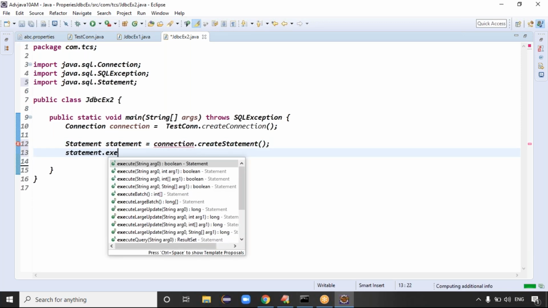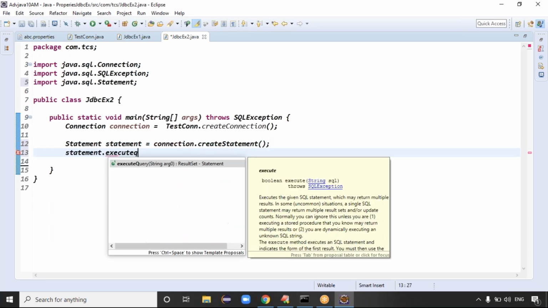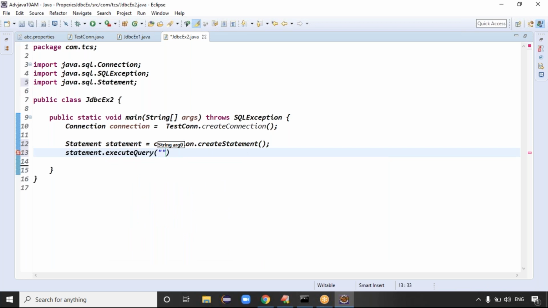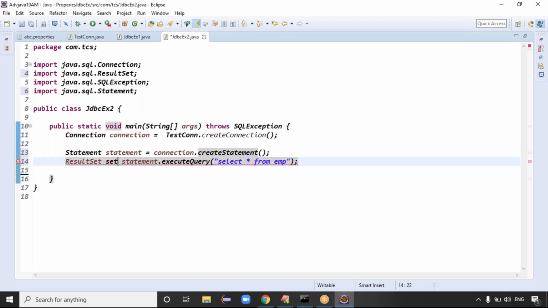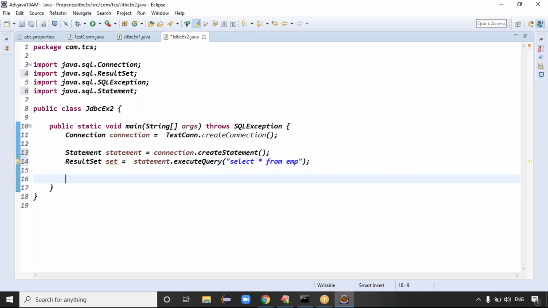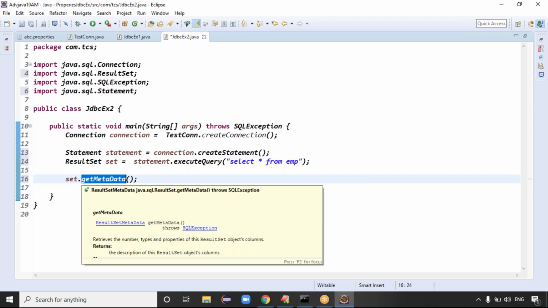We can write statement.executeQuery method, guys. Let me write select star from the EMP table. It returns a result set object, so the result set object is ready. Exactly, guys. On the result set object, simply we can call the rs.getMetaData method.